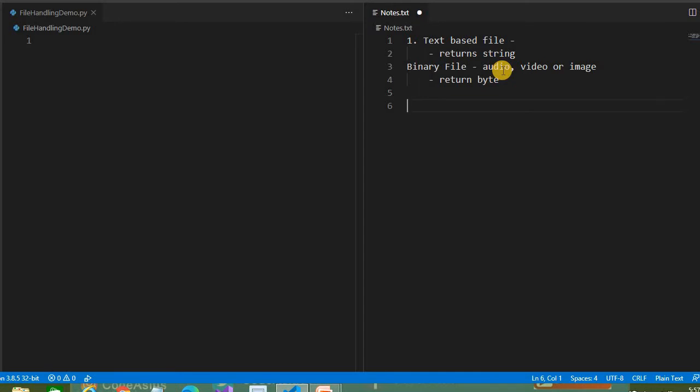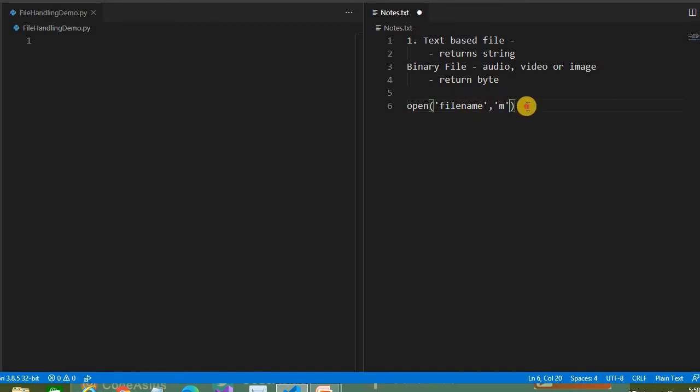The first parameter is the file name. If your file is in the same directory, you just have to provide the file name. Otherwise you have to provide the exact location, like the C drive and then all the locations.